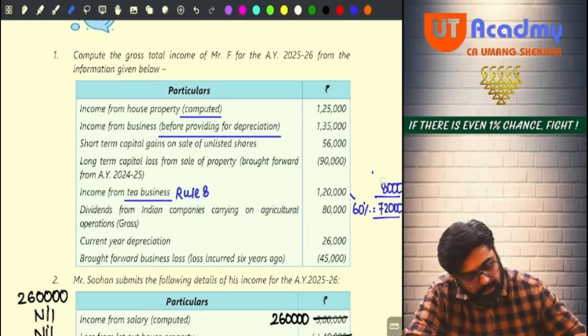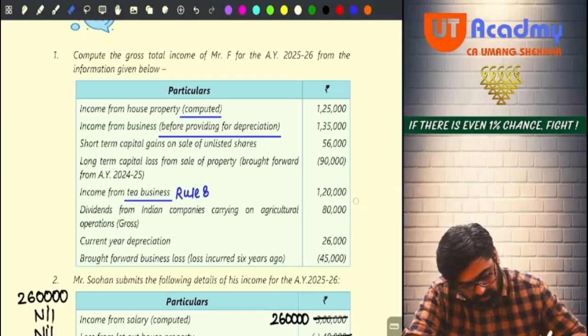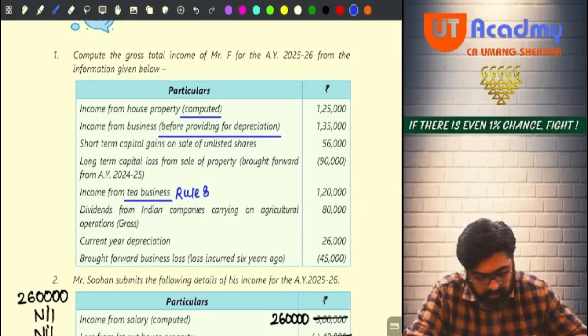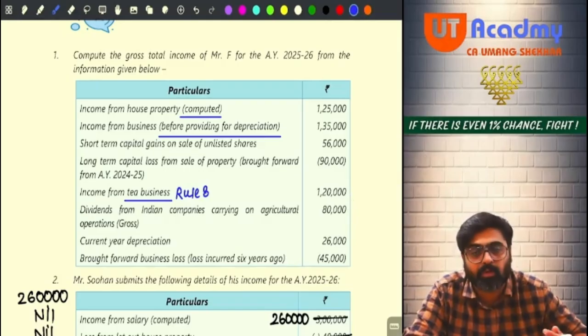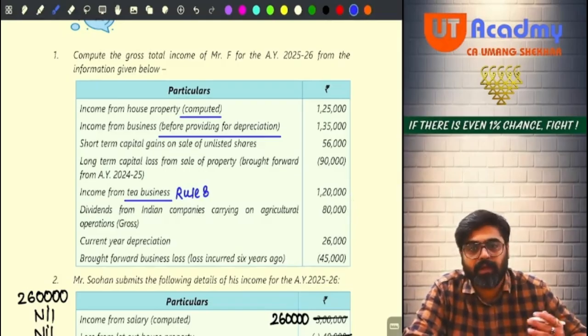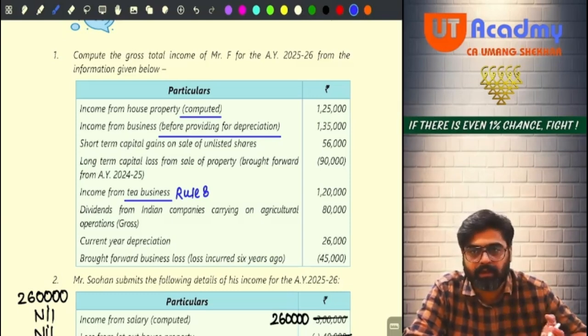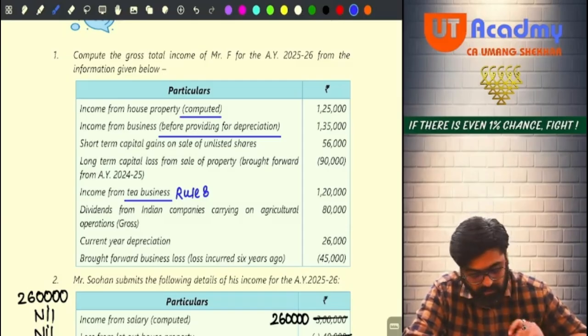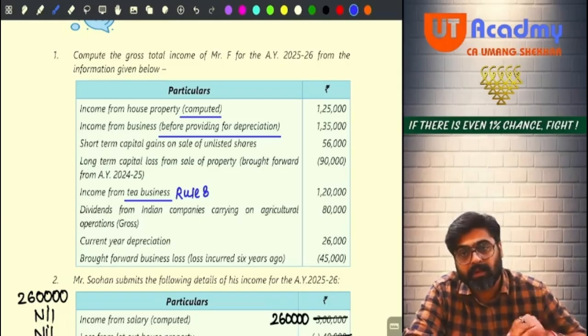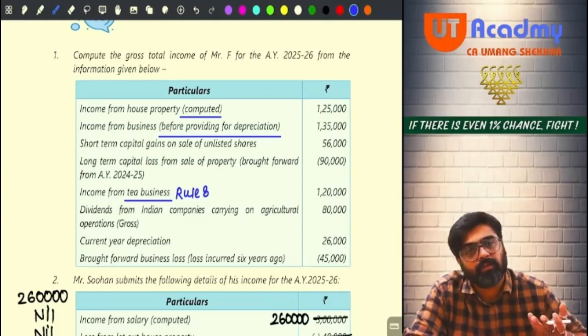So now pay attention. Yes, dividend from Indian companies carrying on agricultural operations. So what? Even if it is a dividend coming from that company doing agricultural operation, for you it is a dividend. It is your IFOS only. You cannot call it your agriculture income. Yes or no? Next one. Current year depreciation 26,000. Brought forward business loss incurred 6 years ago. So can you bring that loss in the 7th year? Yes. If it gets set off, then okay. Otherwise, 7th year carry forward.